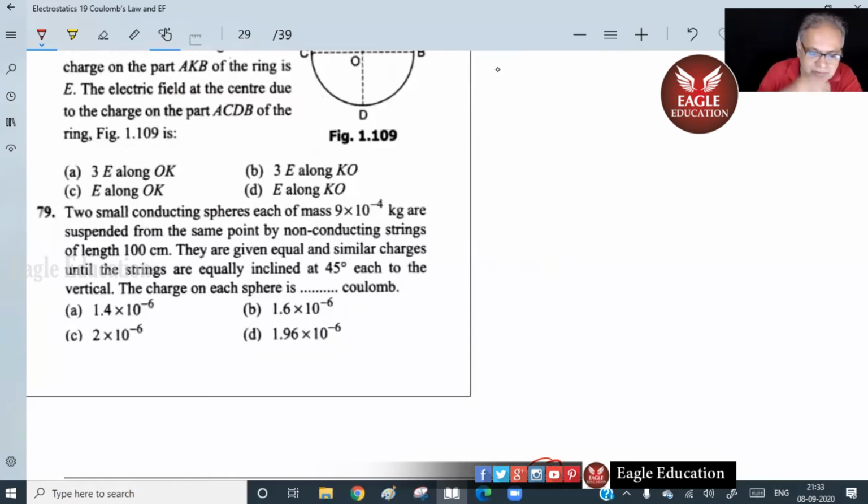Read the question, Rishita. Two small conducting spheres, each of mass 9 into 10 to the power minus 4 kg, are suspended from the same point by non-conducting strings, each of length 100 centimeters. Wait, wait. Now, what should I do? I should picture the question.